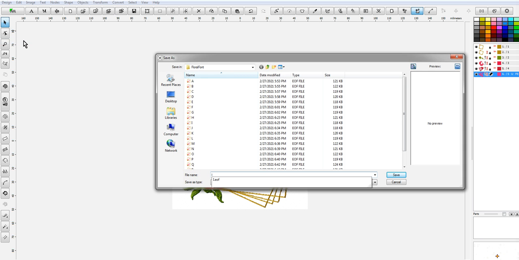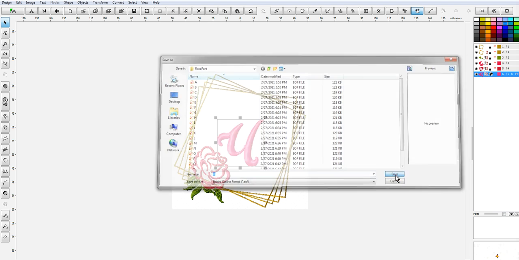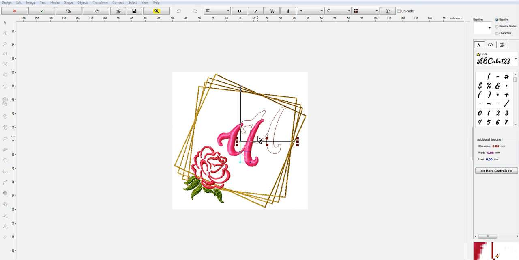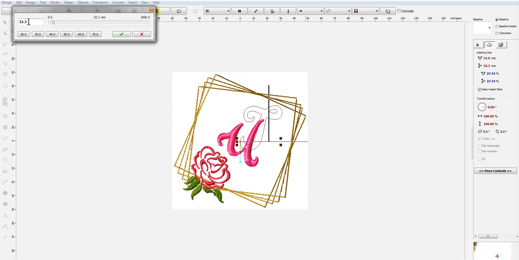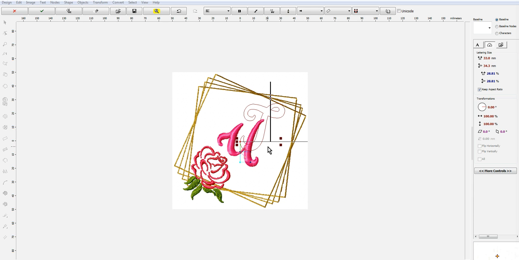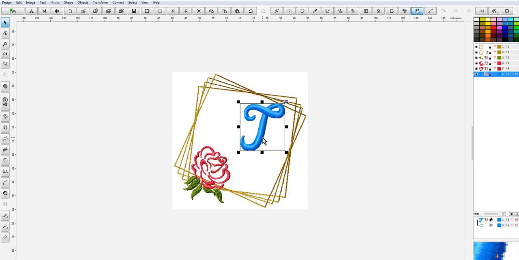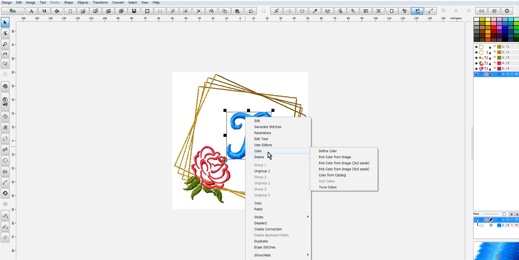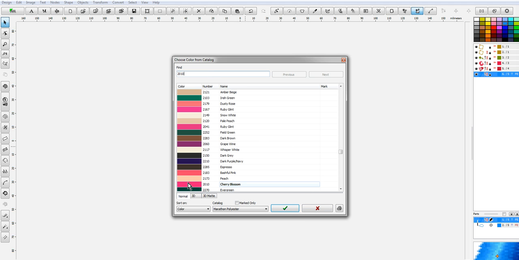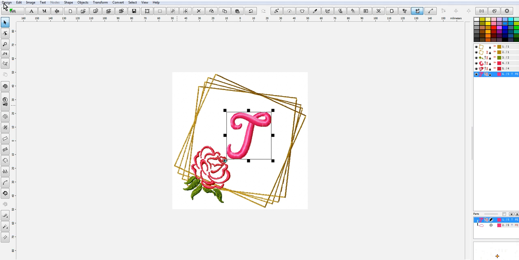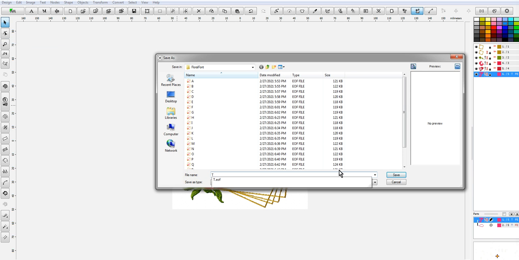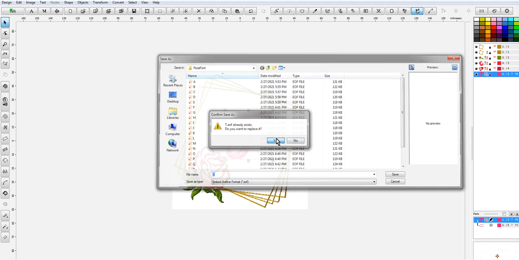I've got to go back and do my U now because I just saved it as a T. So let me go back and do my T. Yes, I want to replace it.